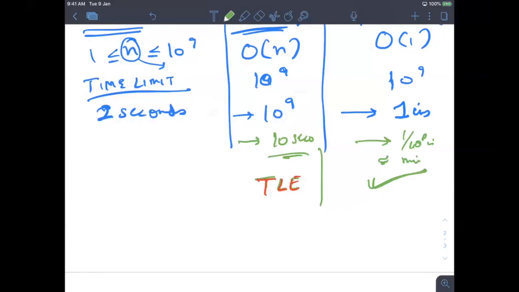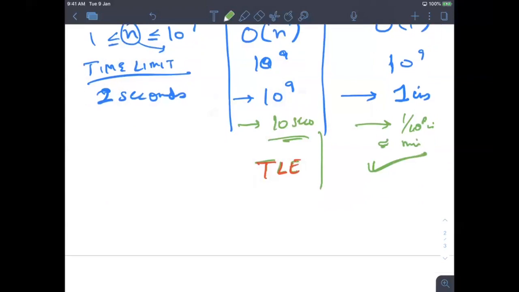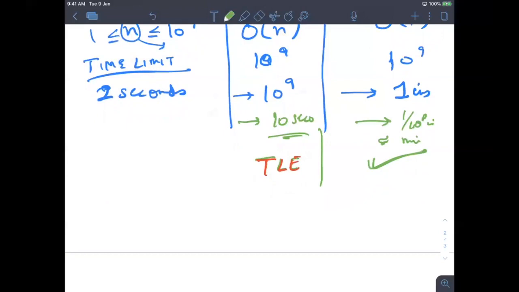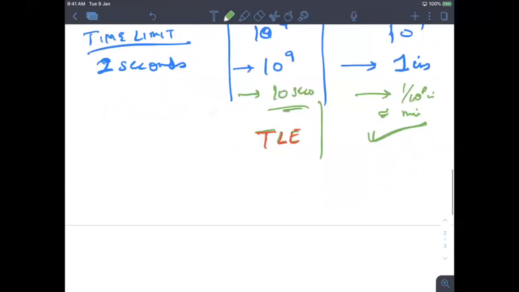So whenever you are writing code, you should first take the logic, maybe a brute force approach, but then you should be able to think why I am getting TLE. So I'll give more examples.